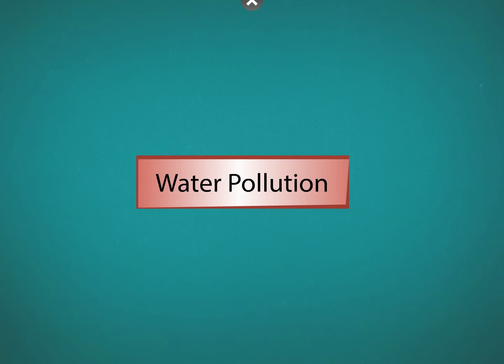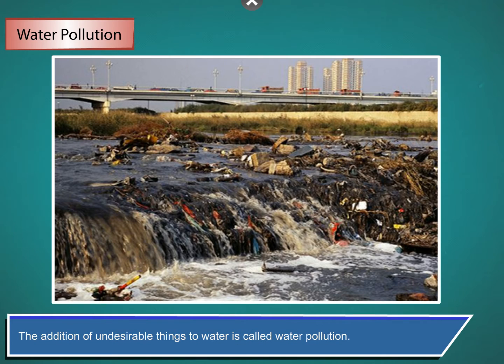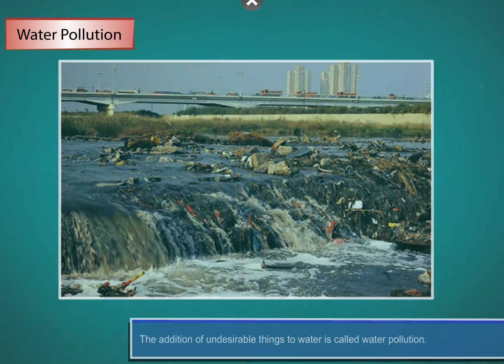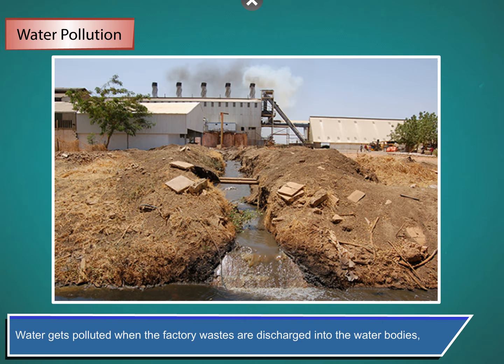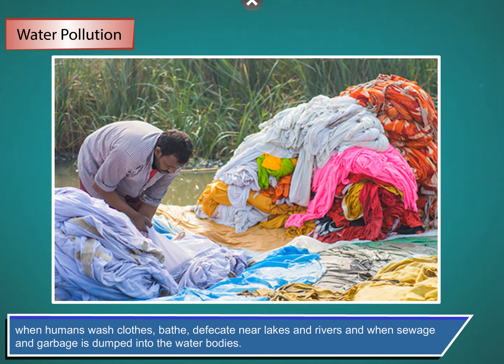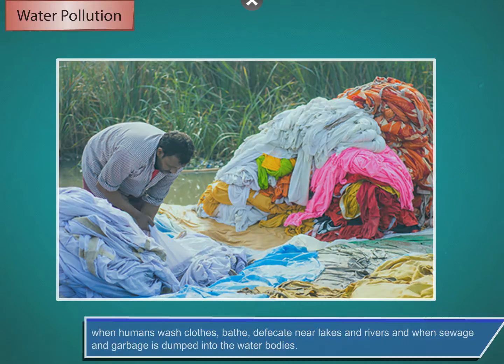Water pollution. The addition of undesirable things to water is called water pollution. Water gets polluted when the factory wastes are discharged into the water bodies, when humans wash clothes, bathe, defecate near lakes and rivers, and when sewage and garbage is dumped into the water bodies.